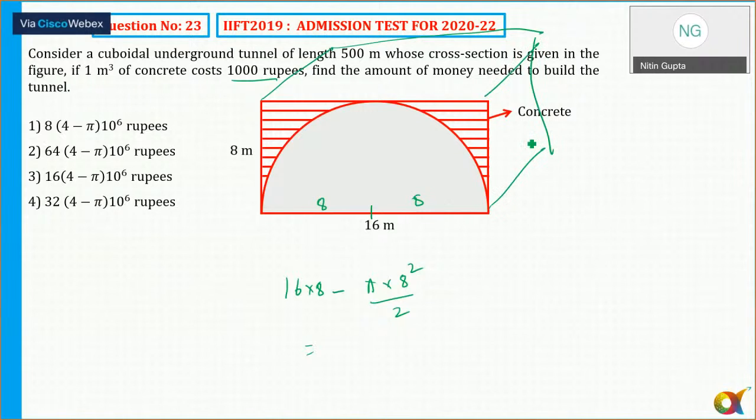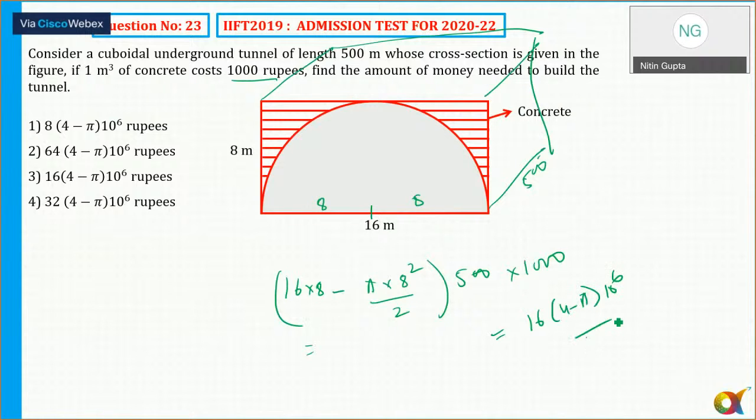And we know that volume is always equal to base area into height. Base area we have already calculated. And what is the height? That will be the length, a total of 500 meters. Okay, so this will be equal to that, and 1 meter cube costs 1,000, so multiplied by another 1,000. So just solve this. It comes out to be 16 into 4 minus 5. So this was also an easy one. The answer is option 4.